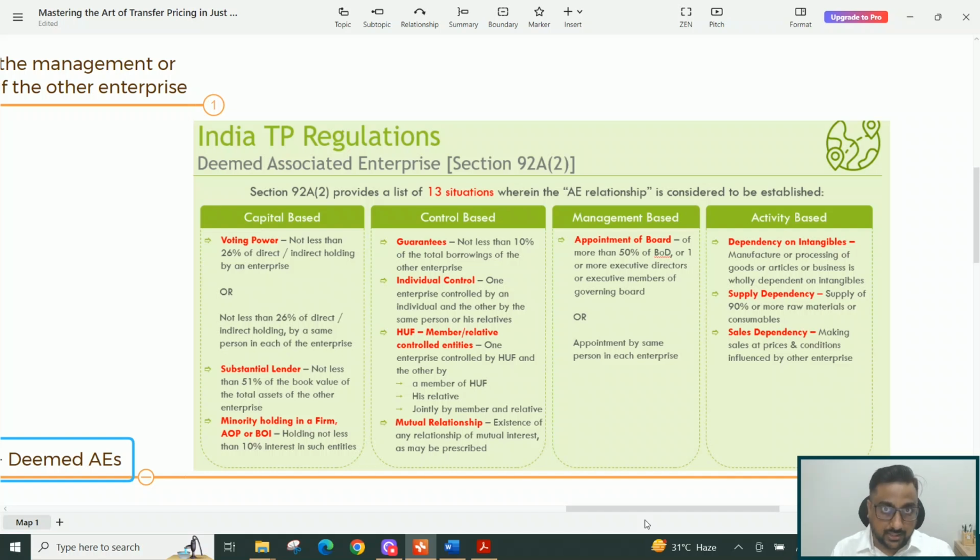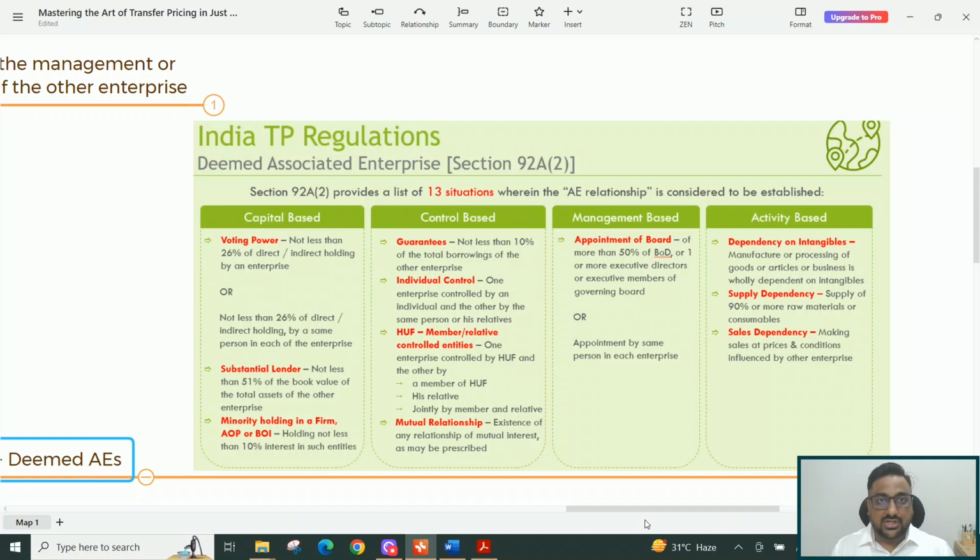This may also give rise to doubts. Now let me clarify with a practical example. If there is a bank and it has given me a loan where the amount of that loan is more than 51% of the book value of total assets, then my friend, the transaction with that bank will be required to be reported under form 3CB. This is a conservative position which I am taking.